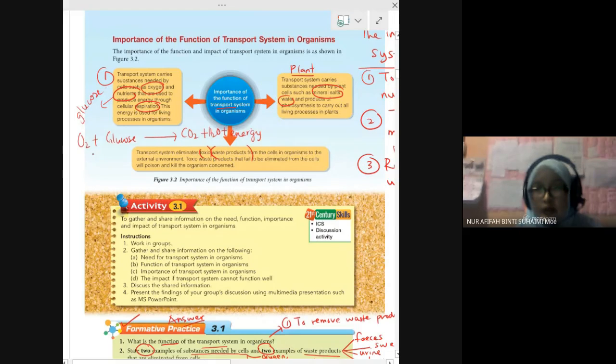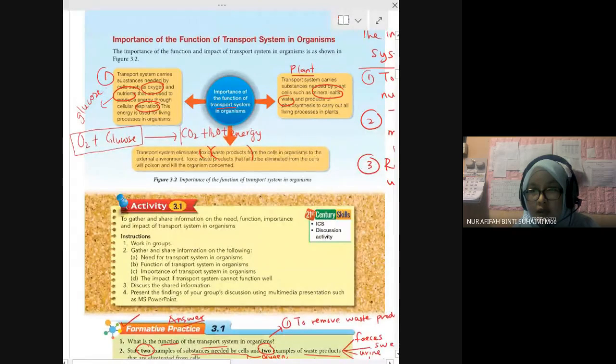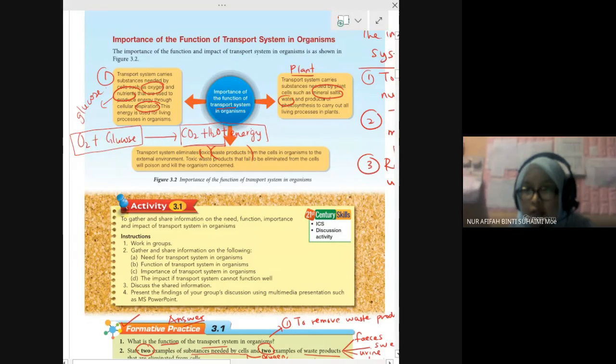So we need these two, nutrient and oxygen, and we eliminate carbon dioxide and water.